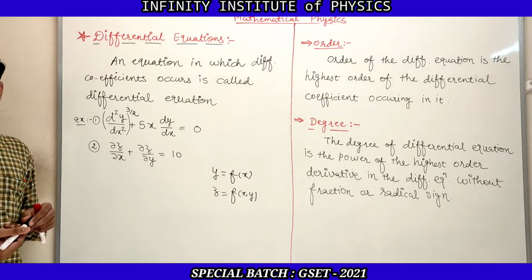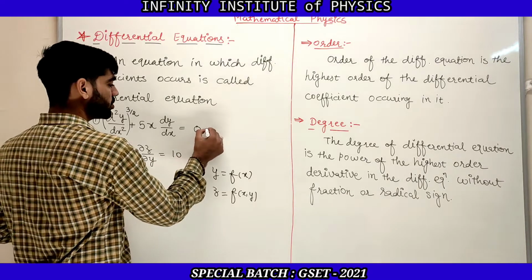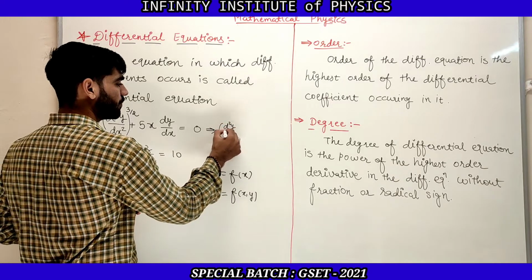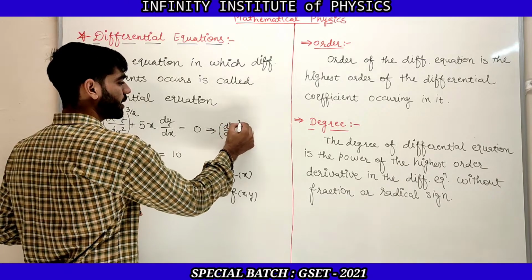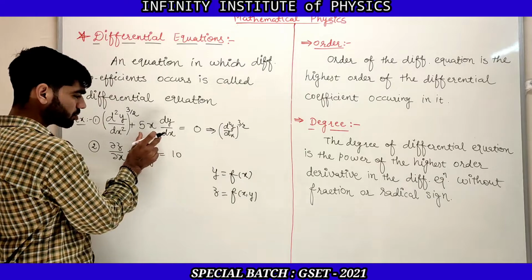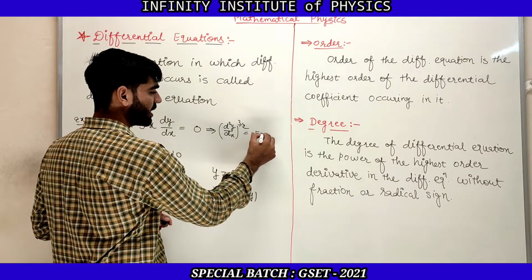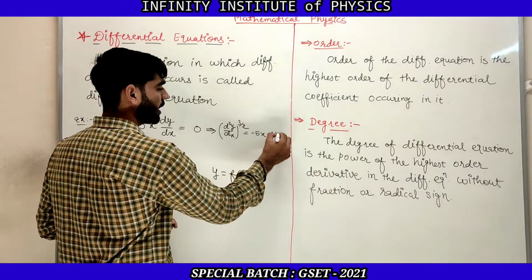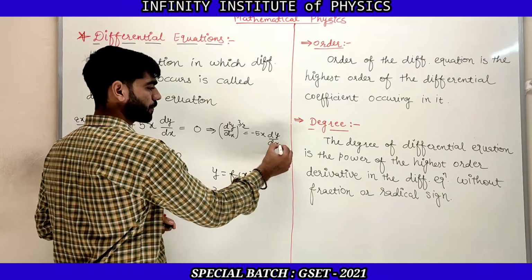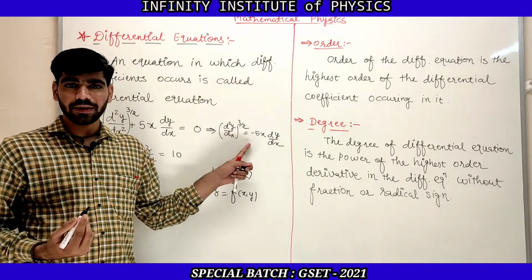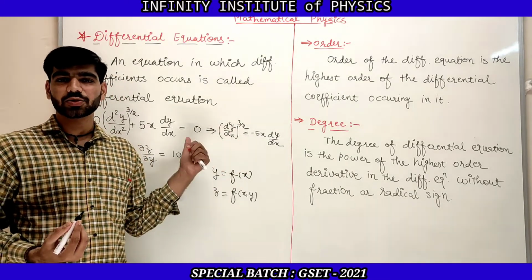So what you need to do, let us take d square y by dx square whole raised to 3 by 2, and now let us write this term on the right hand side. Then it will be minus 5x dy by dx. Now if we want to remove this fractional power, let us take the square on both sides.